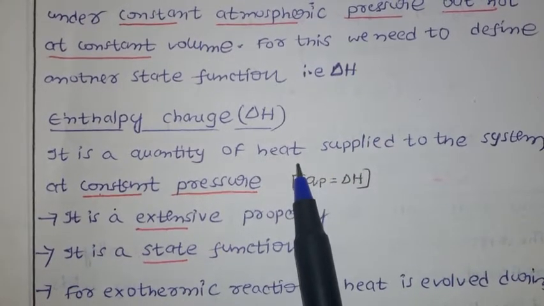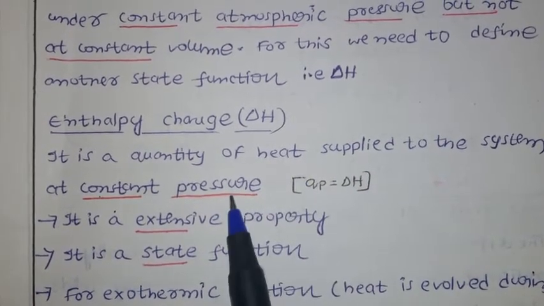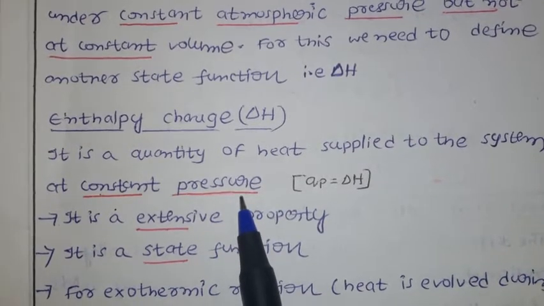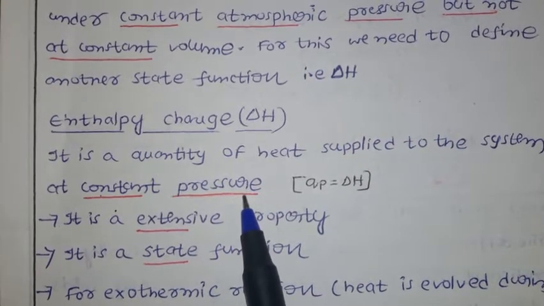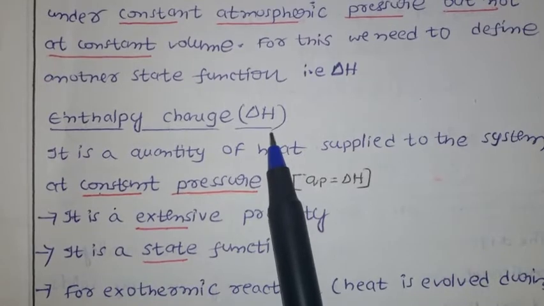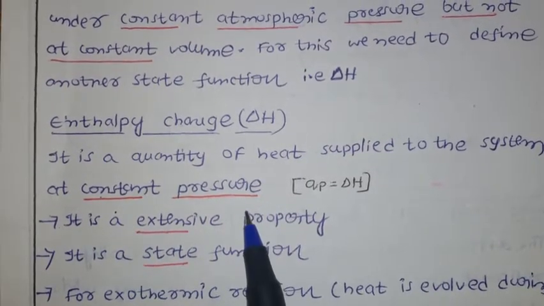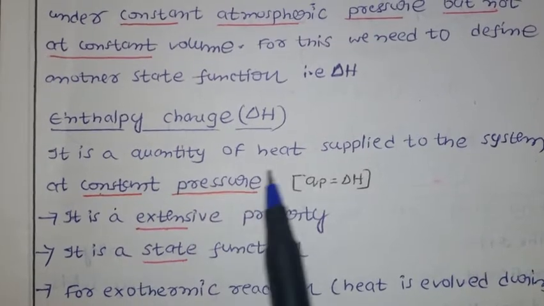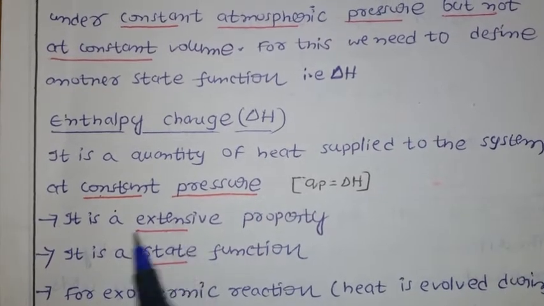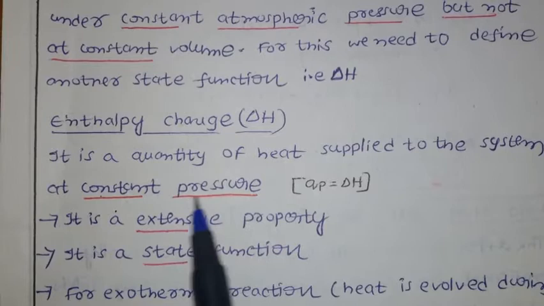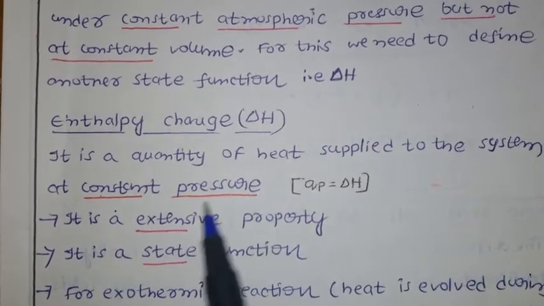If the measurement is at constant volume, that is called internal energy delta U. You should be very careful, because we will do many numericals based on this concept.